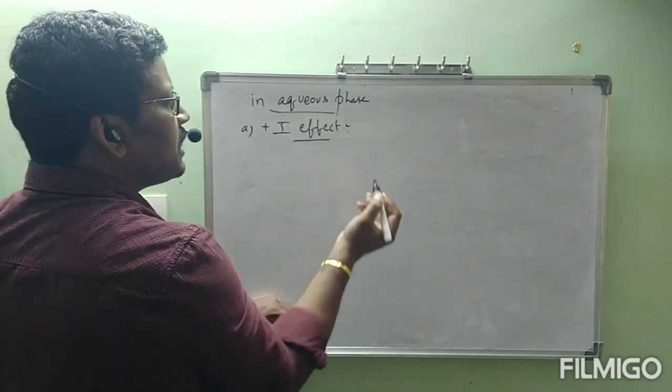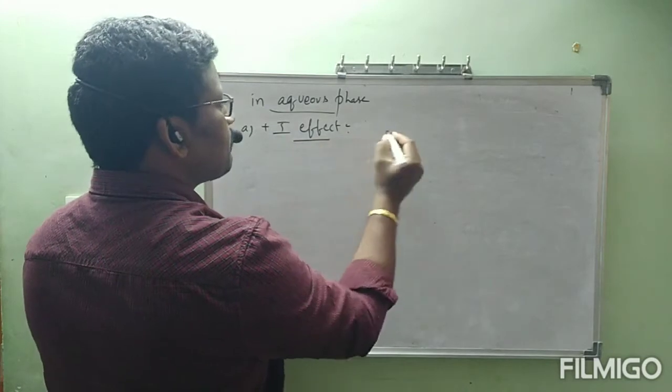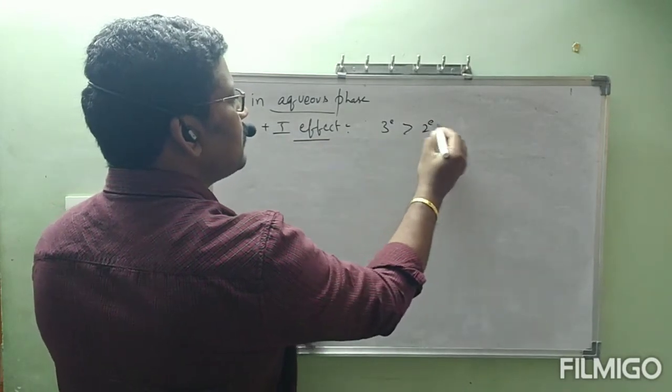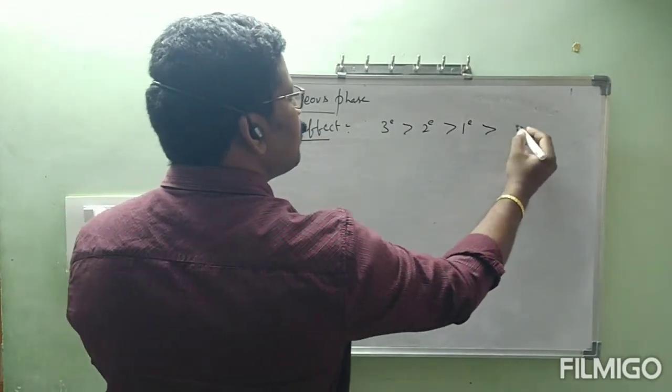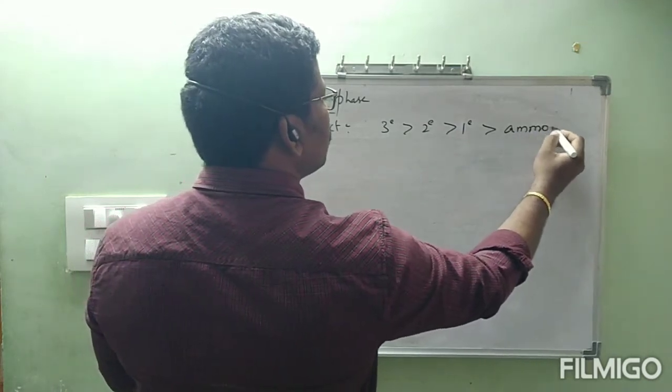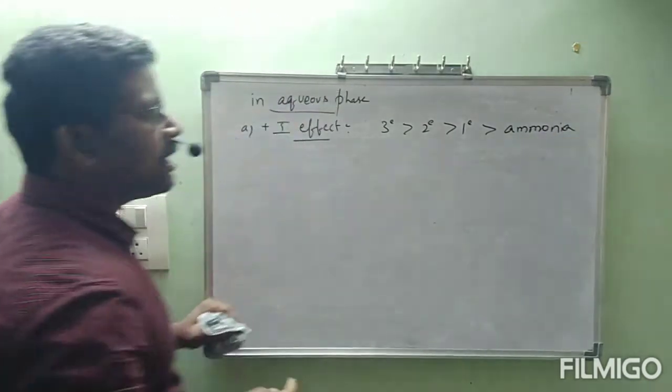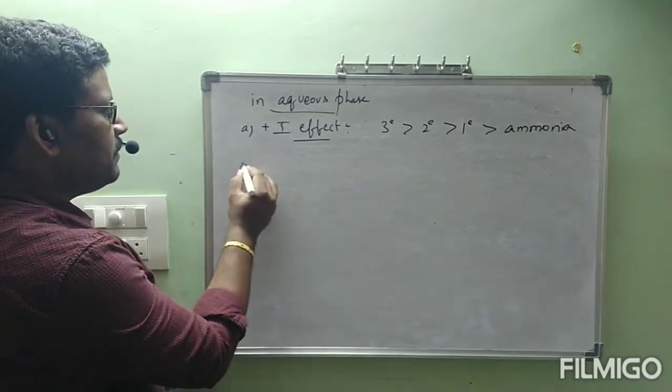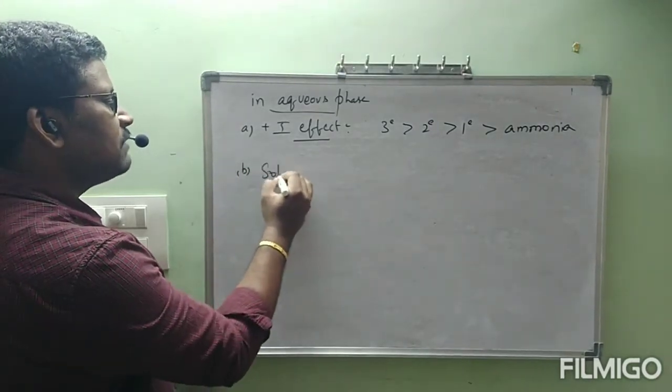According to the plus I effect, what is the order? Tertiary is greater than secondary, secondary is greater than primary, primary is greater than ammonia. This is the order according to the plus I effect. Next, B, according to solvation effect.